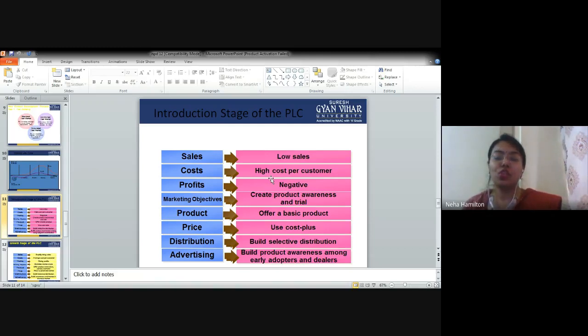For example, when Jio was introduced in the market, what was happening was, nobody knew about the product. It was a new product to the market, and the prices were also very less, right? So, when Jio was giving free internet connections and free calling facilities to the customers, they were taking a lot of cost per customer. So, high cost per customer was there, but now they are established in the market, they have a huge market share. Now I think they are incurring a lot of profit from all the customers.